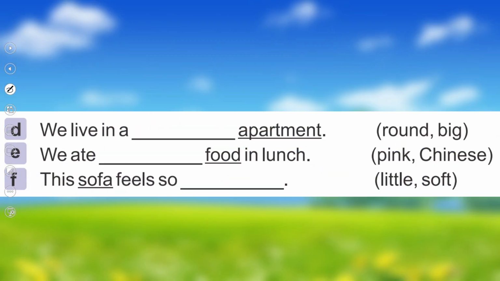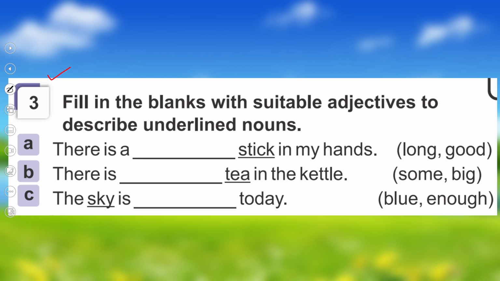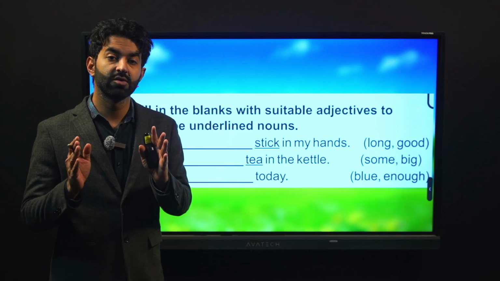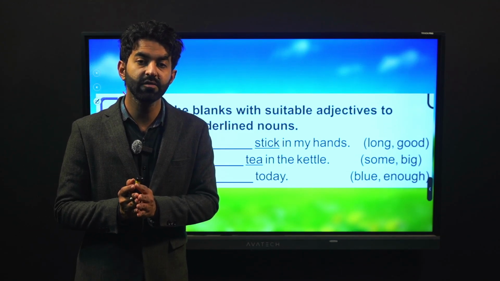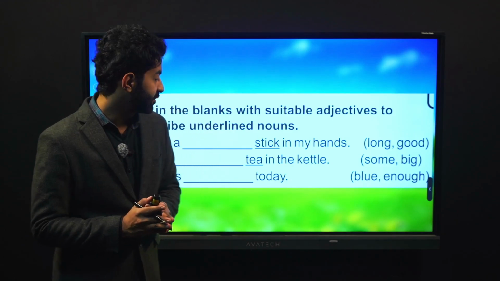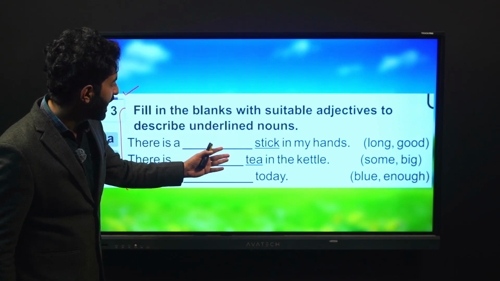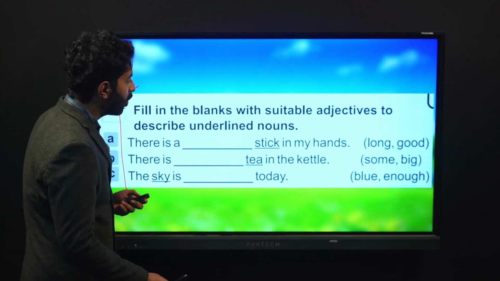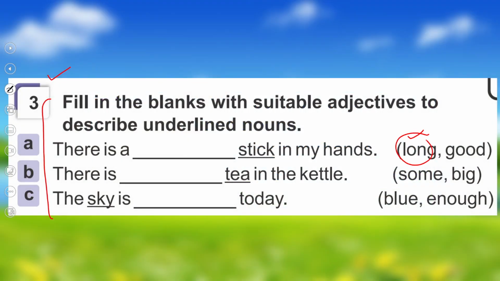Now, students, here you have your activity. Fill in the blanks with suitable adjectives to describe underlined nouns. Now, the teacher will pause the video and I would request you to let the students do this activity by themselves and then evaluate their answers. There is a blank stick in my hands. What adjective are we going to use? Long or good? Are we going to use adjective of shape or adjective of quality? Which one is the right answer?